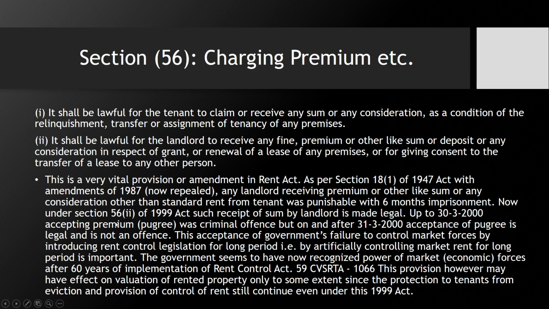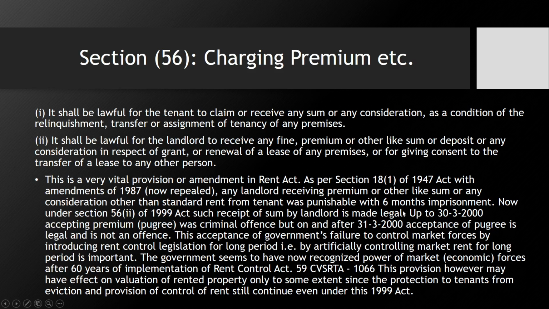So I have written all the history behind the Pagree here, so I am reading it. This is a very vital provision or amendment in the Rent Act as per Section 18(1) of 1947. So we are talking about this 1947 Act with amendments of 1987. So the amendment was there in 1987. Now the amendment got repealed. Any landlord receiving premium or other like sum or any consideration other than standard rent from a tenant was punishable with 6 months imprisonment. Now under Section 56(2) of the 1999 Act, such receipt of sum by the landlord is made legal.